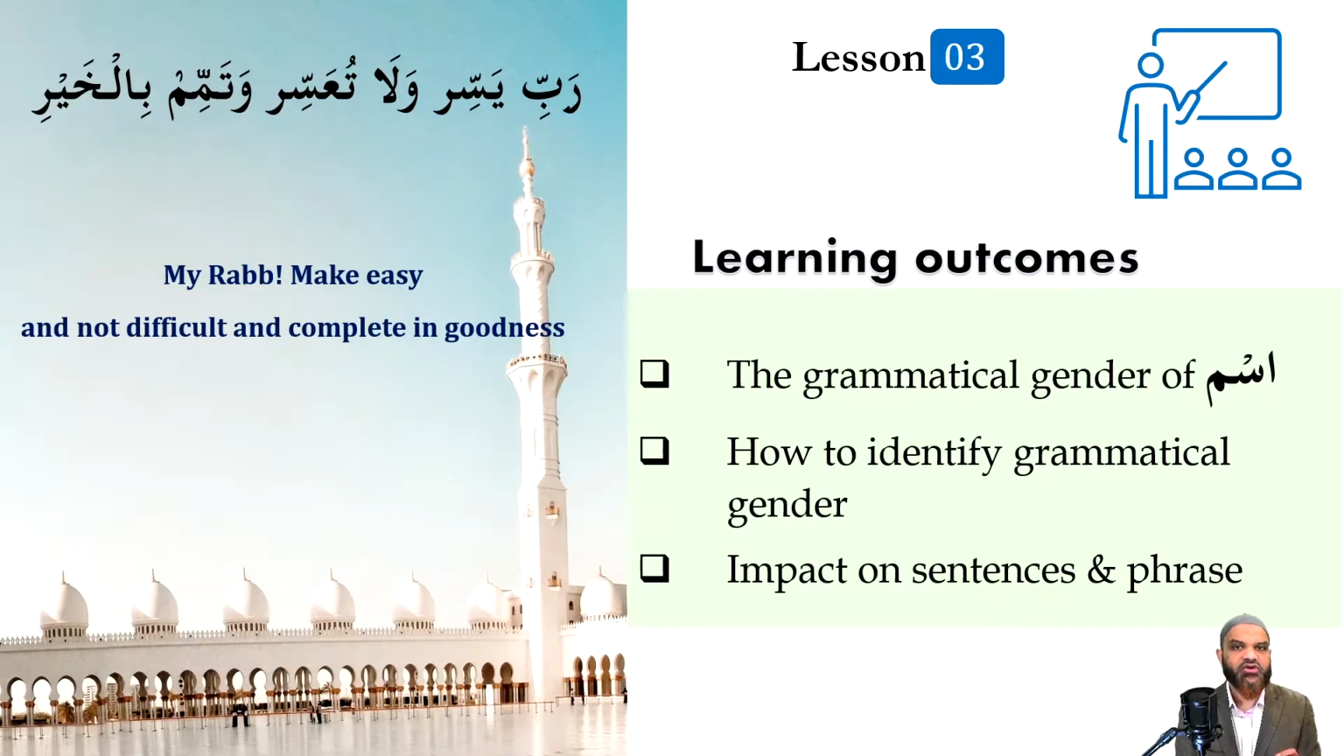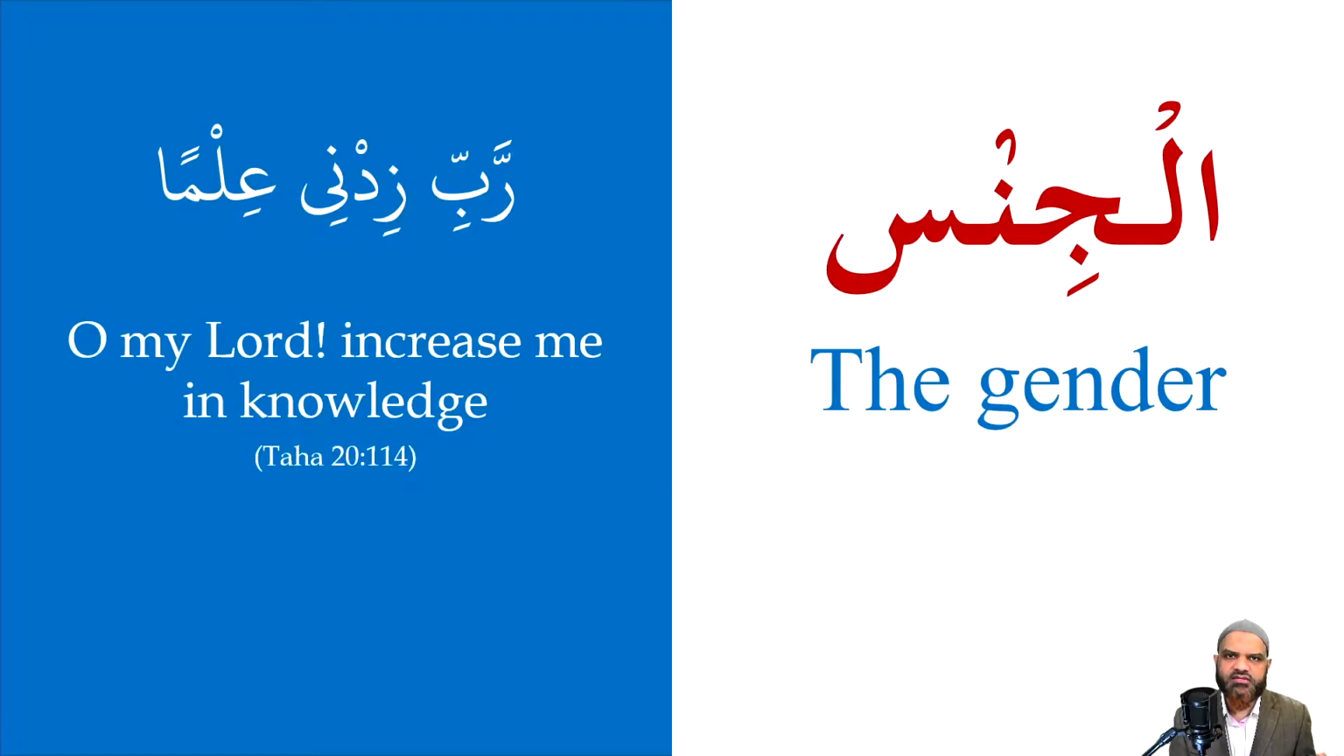The key learning outcome of this lesson is to learn how to identify the grammatical gender of an ism that we come across. And in the practical part, use that knowledge in forming sentences and descriptive phrases correctly. So let's begin in Allah's blessed name, Bismillahir Rahmanir Rahim. Let us start looking at the subject of the gender, al-jins, in Arabic.